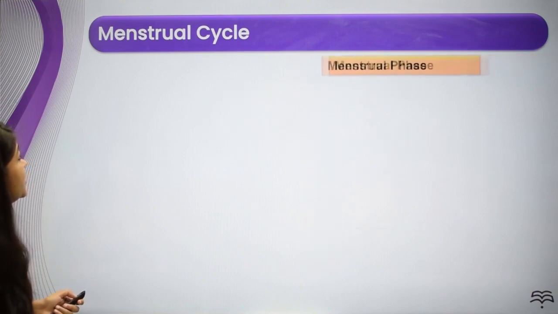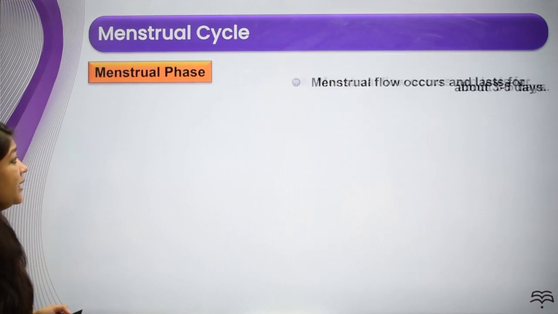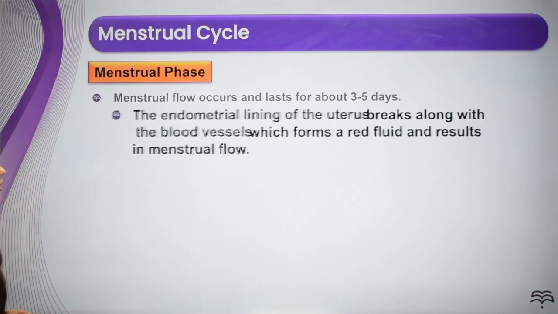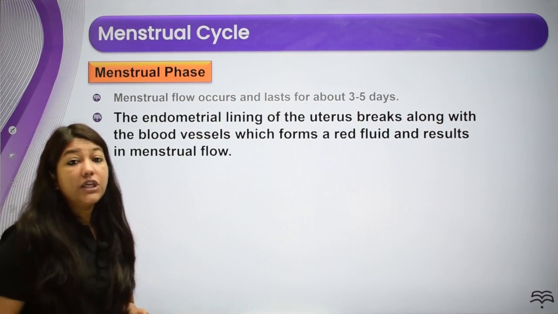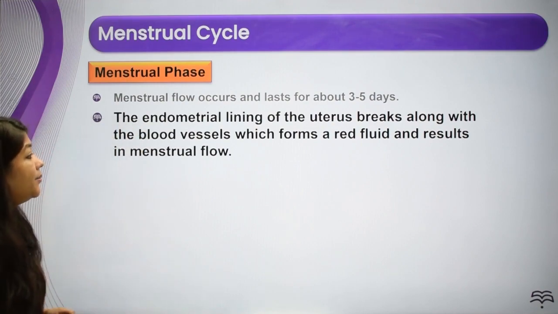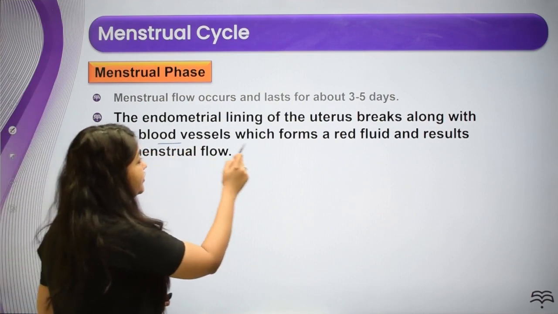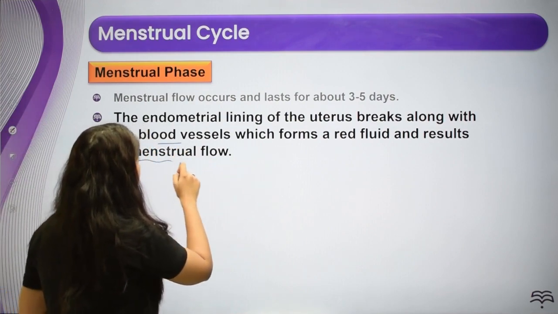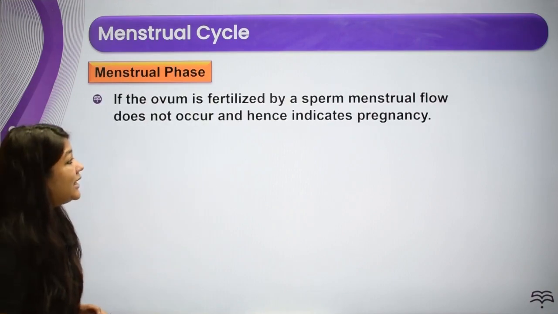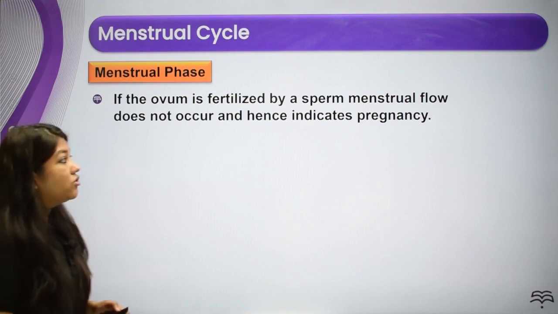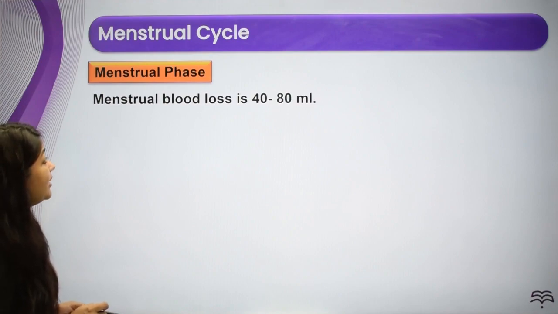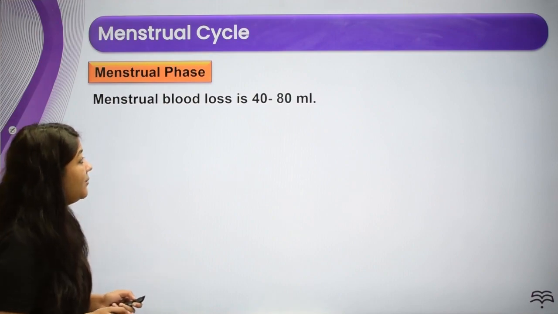Let's talk about the first phase of the menstrual cycle, which is the menstrual phase. So menstrual flow occurs and lasts for about 3 to 5 days. The duration of each of the phases is also very important. The endometrial lining of the uterus breaks along with the blood vessels, which form a red fluid and results in the menstrual flow. Now, if the ovum is fertilized by a sperm, the menstrual flow does not occur, and hence this indicates pregnancy. Menstrual blood loss is about 40 to 80 ml.